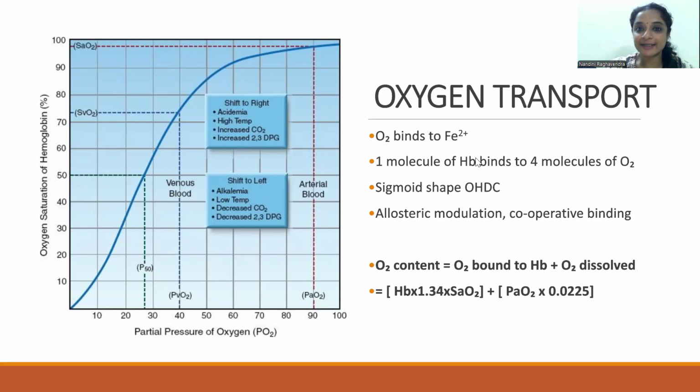So the oxygen content can be calculated by calculating the oxygen which is bound to hemoglobin and oxygen which is dissolved, which is just 1.5%. So this formula is hemoglobin into 1.34 into saturation of oxygen plus partial pressure of arterial oxygen into 0.0225.